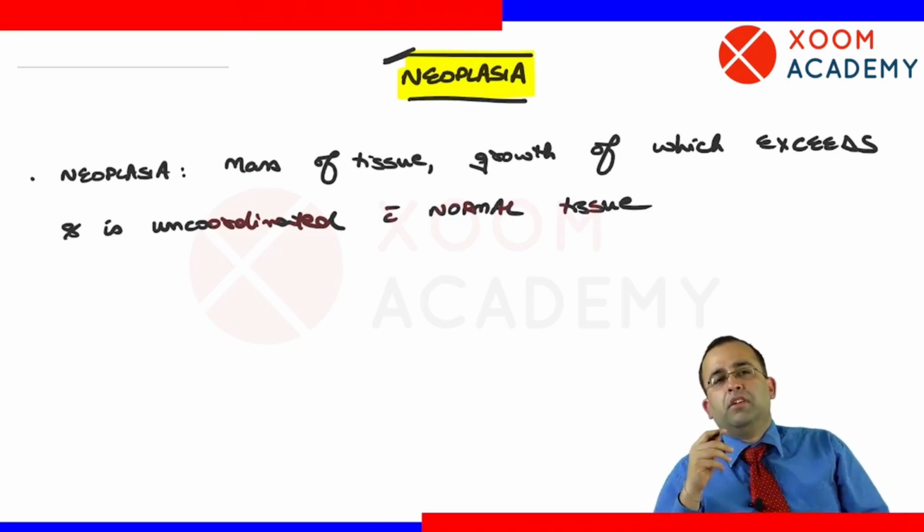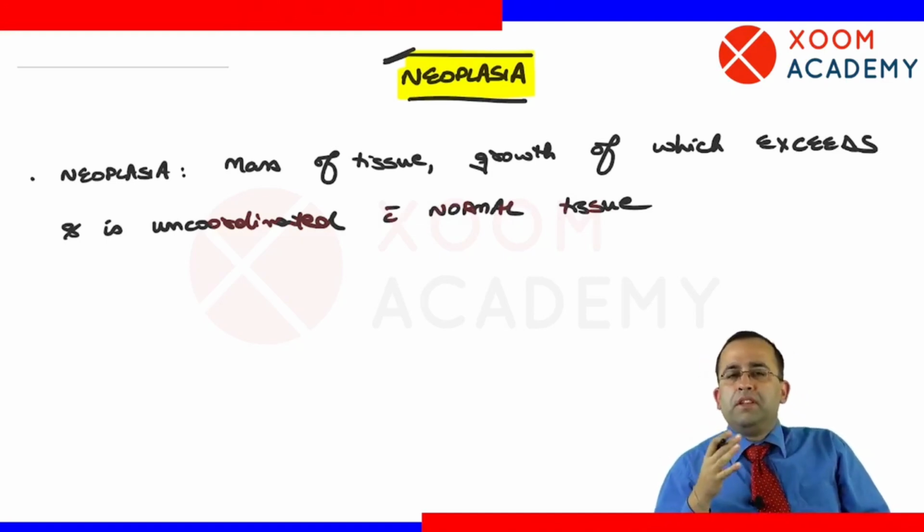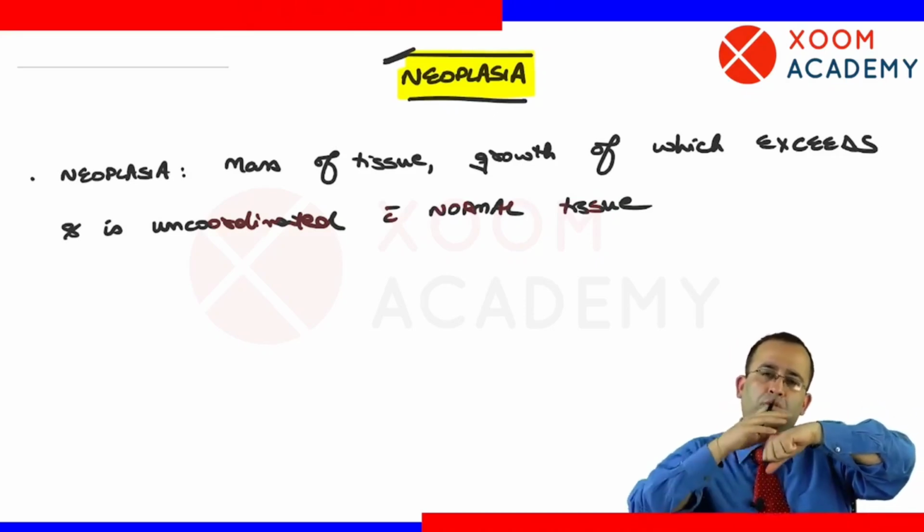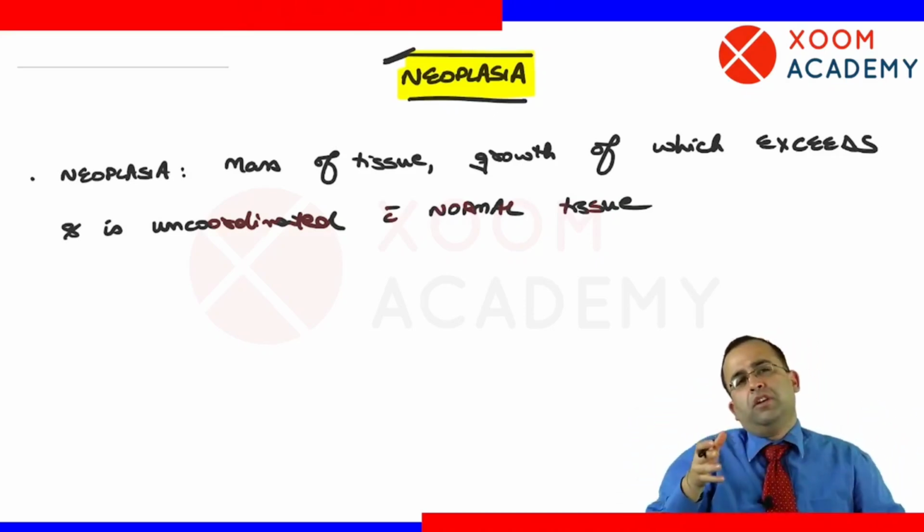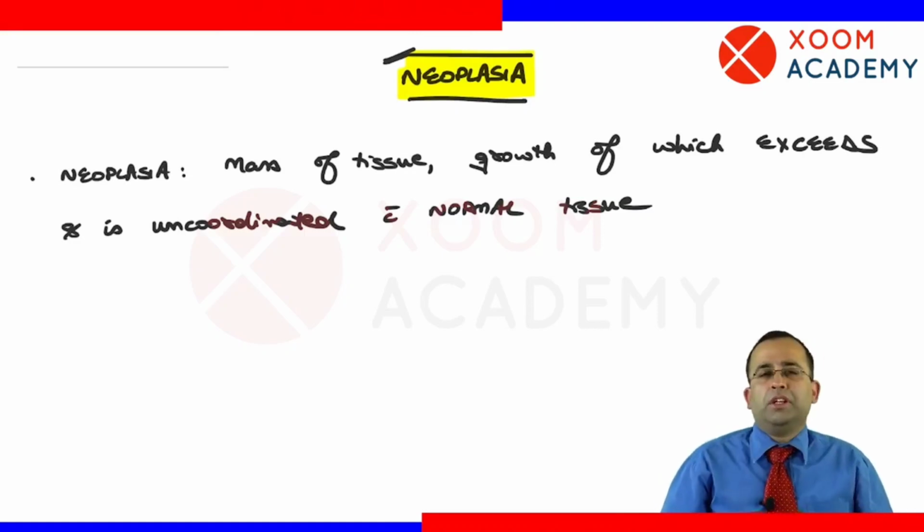That is neoplasia. Neoplasia is nothing other than a tumor. So it is a mass of tissue, growth of which exceeds and is uncoordinated with normal tissue. मतलब बहुत ज़्यादा grow हो रहा है.